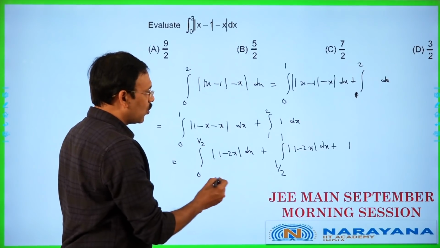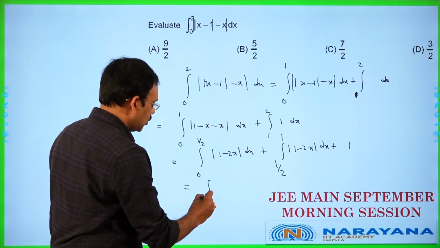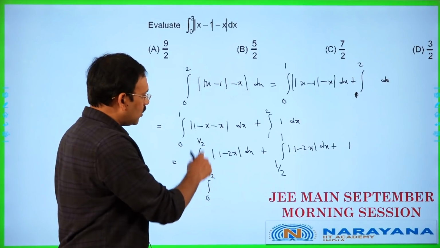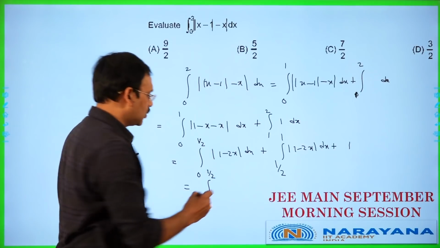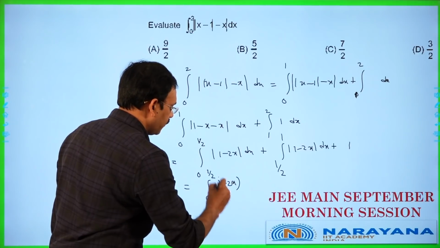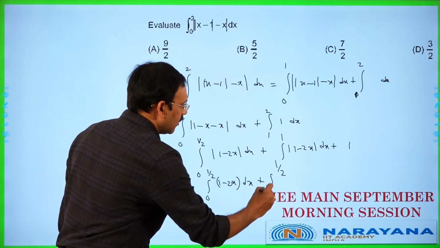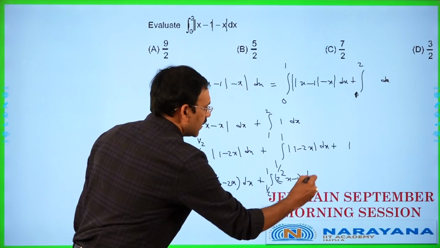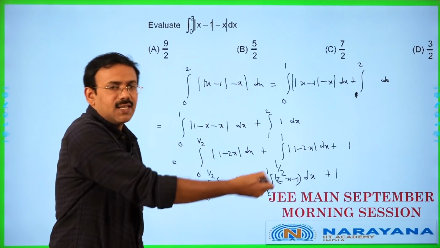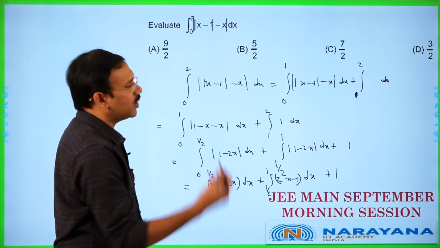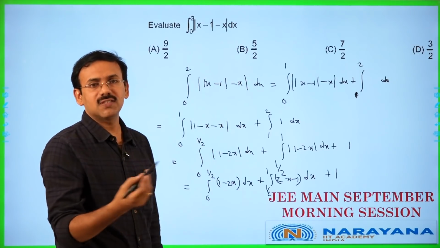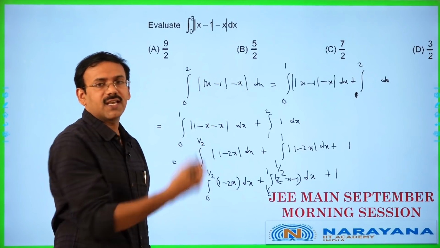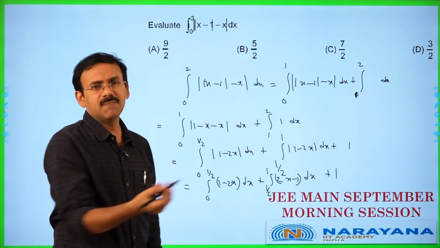Now friends, this is going to become integral 0 to 1 by 2, 1 minus 2x, when it is taken between 1 to 2, this is going to be positive. So this is 1 minus 2x dx plus integral 1 by 2 to 1, this is going to be 2x minus 1 dx plus 1. This can easily be evaluated, where you are going to get the answer to be option D, which is 3 by 2. Just breaking the integral at some particular cases is the main point in the problem. Otherwise it is simple problem.